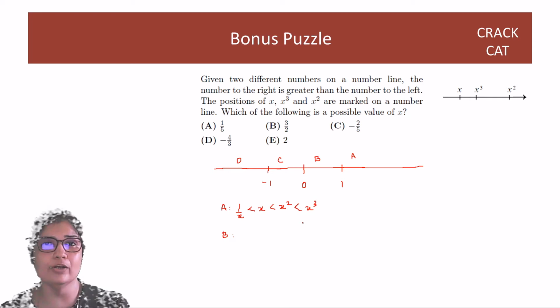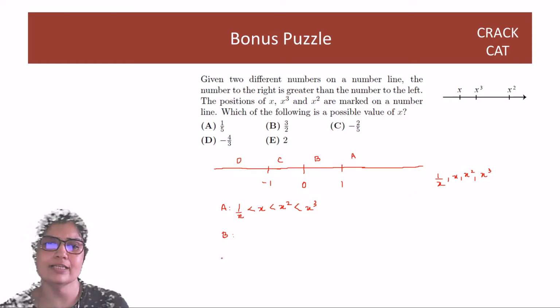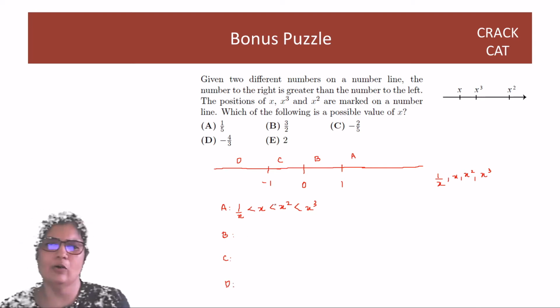So what I want you all to do right now is pause the video and give me the order for these 4 things. What are the 4 things? 1 by x, x, x square and x cube. इसका order आप निकालिए कि कौन सा सबसे बड़ा होगा, कौन सा सबसे छोटा होगा in these 4 regions, A, B, C, and D. Okay, so A is our normal, what we work with normally, and A is very easy to find out the order. Pause. Yes. Okay, now we'll start off.